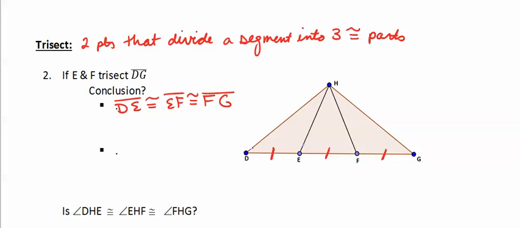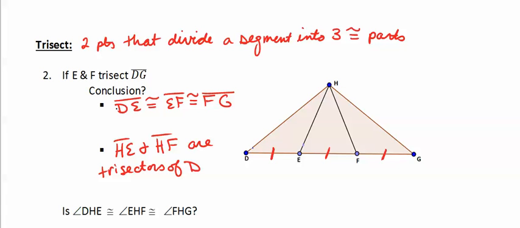We can also come to the conclusion that line segments HE and HF are trisectors of DG as well, since they connect to the points that trisect. The segments themselves will trisect line segment DG.